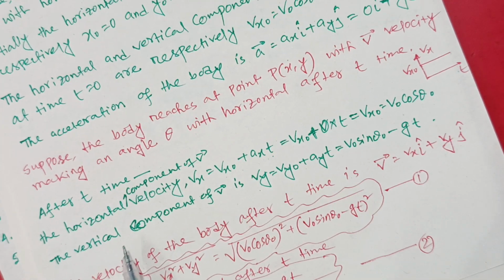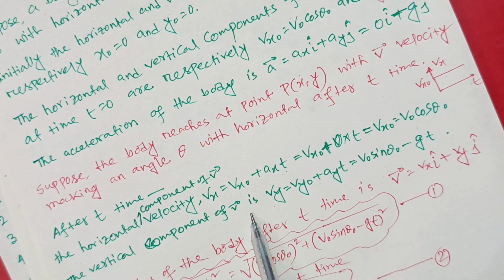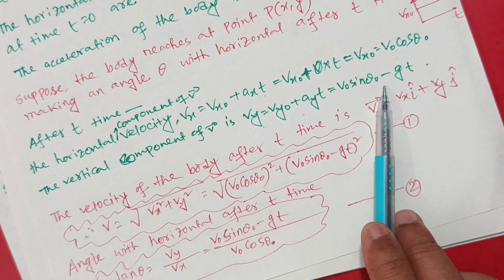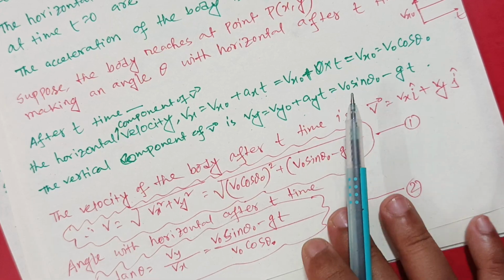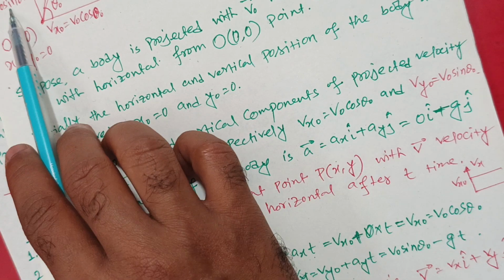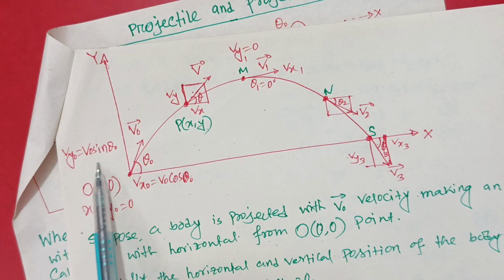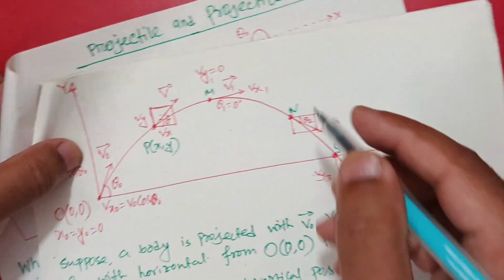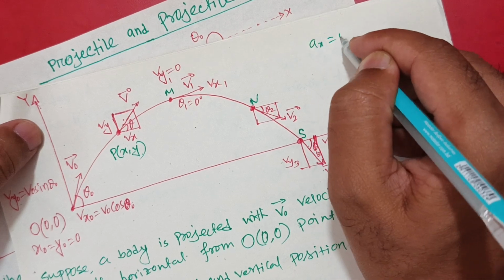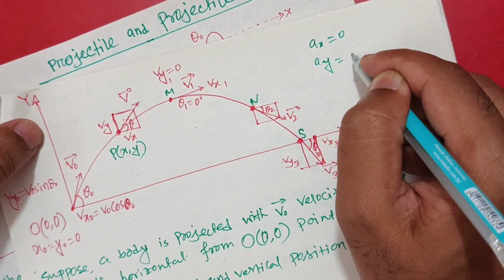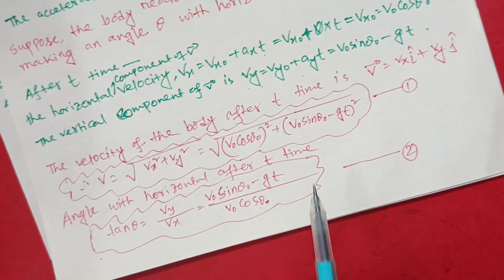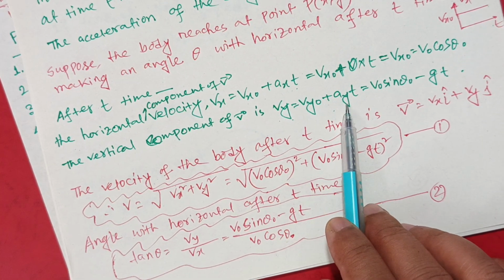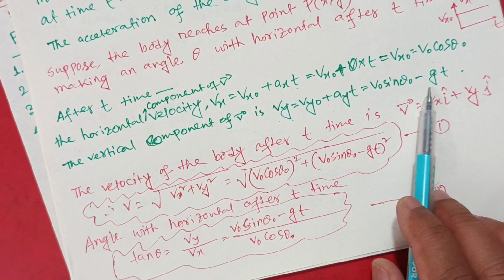And the vertical component of v vector is vy equal to vy naught plus ayt, that is v naught sin theta naught minus gt. You know vy naught equal to v naught sin theta naught, and in this figure ay equals minus g, that means ax equals 0 and ay equals minus g. Putting these values in this equation, vy equal to vy naught plus ayt, that is v naught sin theta naught minus gt.